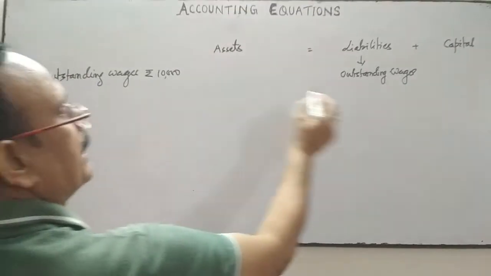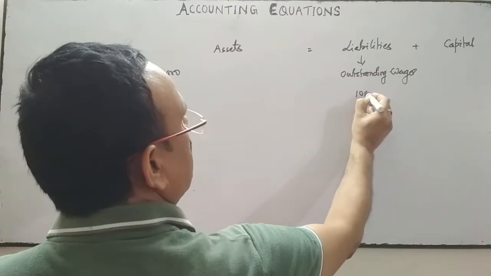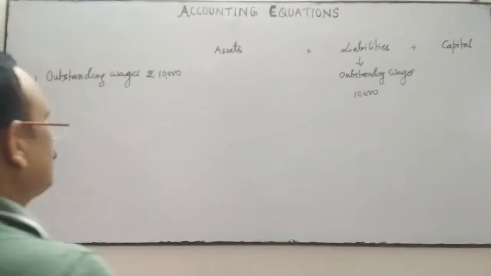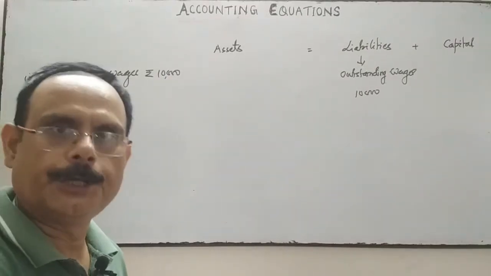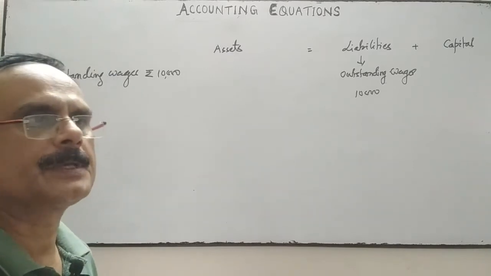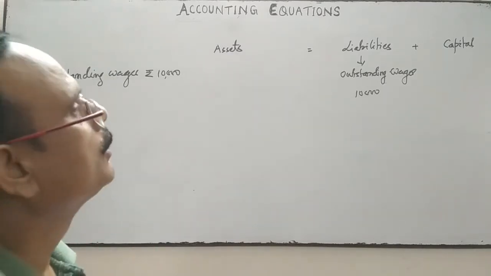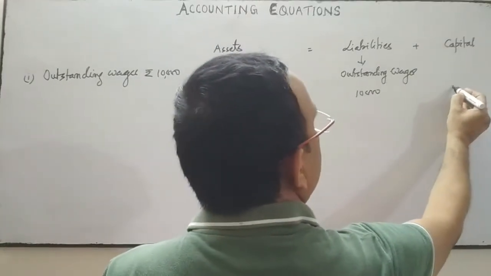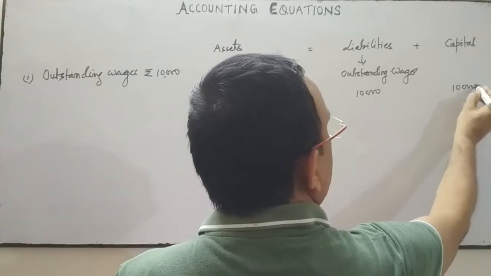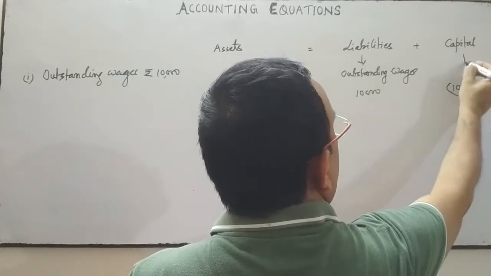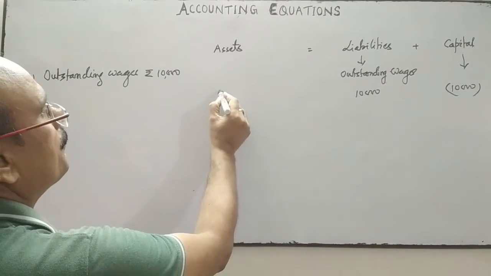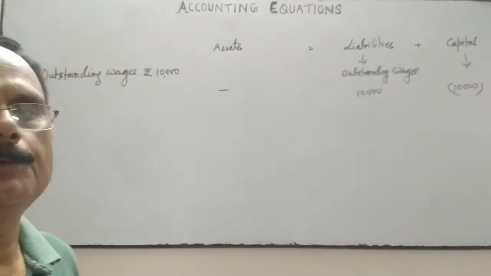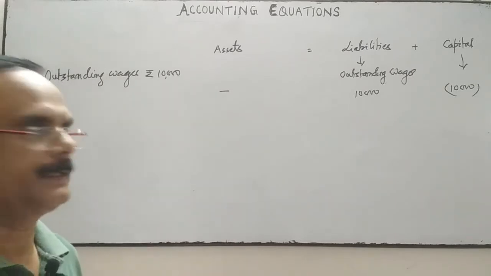So outstanding wages on the liability side will be 10,000, and wages as an expense, whether it is paid or it is due, is an expense. The expense will reduce your capital. So on this side your capital will reduce by 10,000. There will be no effect on the asset side.